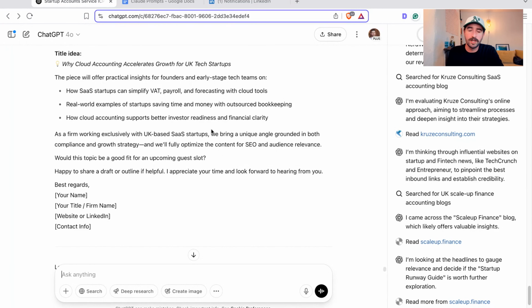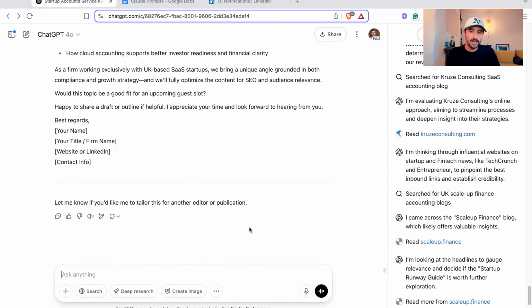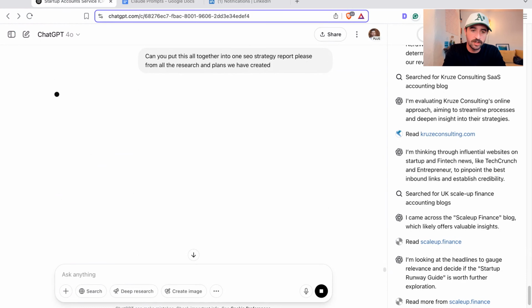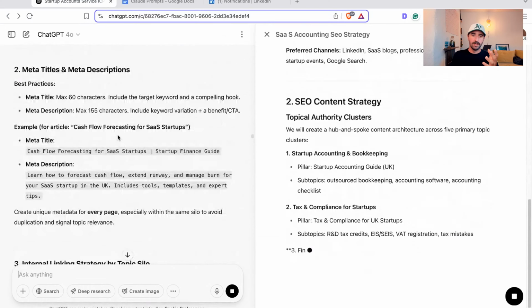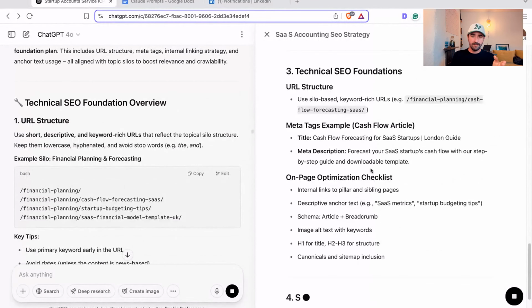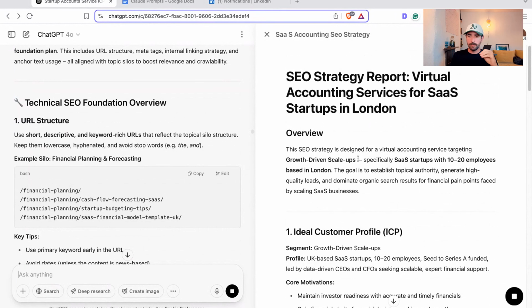We've basically built a whole SEO strategy from zero to finding our ICP, to content research, topical authority content clusters, to building out briefs, to then building out backlink opportunities. The one thing I'd say here is maybe we could say, can you put this all together into one SEO strategy report, please, from all the research and plans we have created? Let's try and get this into a one-pager or one document that gives us everything we need to know. And you can see here it's going and building it all out. Wow, okay. It's taken all the research we've done on the left here and building out our full SEO plan. This has taken minutes.